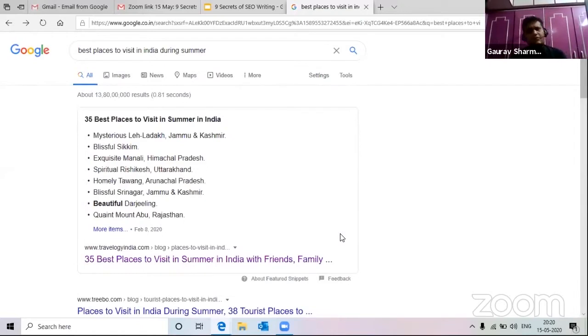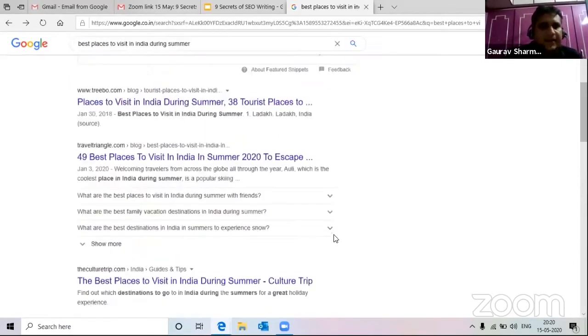So in case it finds 1,000 websites which have exactly the same keyword, which is also relevant, now the first 2 points are covered: the website should have the same keyword that the user is searching, and second, the content should be relevant. Now let's say both criteria are met. Definitely it cannot rank all the 1,000 websites first. So how does it sort the websites? Whichever is the highest accessed website, it will always show that website first, as compared to the other websites.